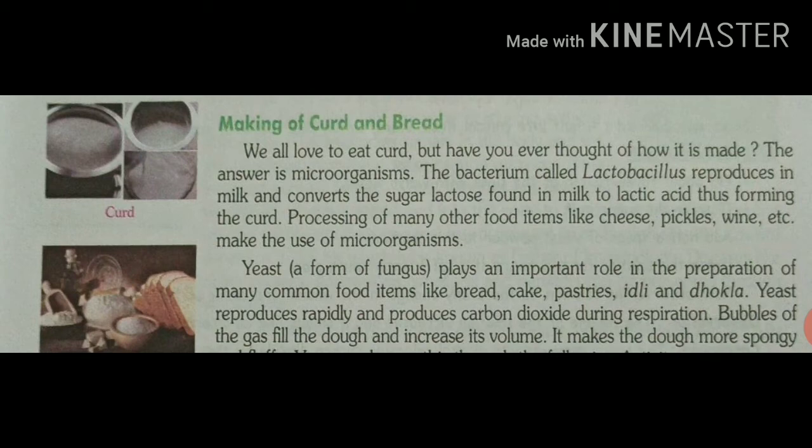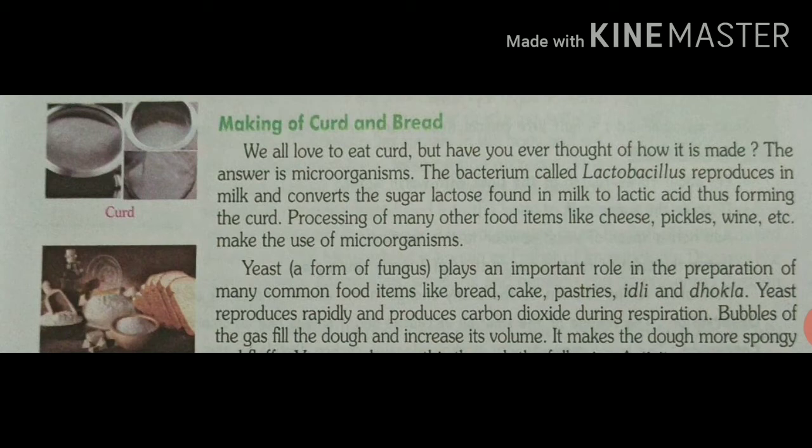Lactobacillus bacteria help make curd from milk. Curd is formed when a protein called casein present in milk clumps together to form a solidified mass. So, casein is a milk protein. When bacteria convert sugar into lactic acid, then the milk protein casein clumps together to form a solidified mass. Cheese and paneer are also made by the action of bacteria, lactobacillus and streptococcus on milk.